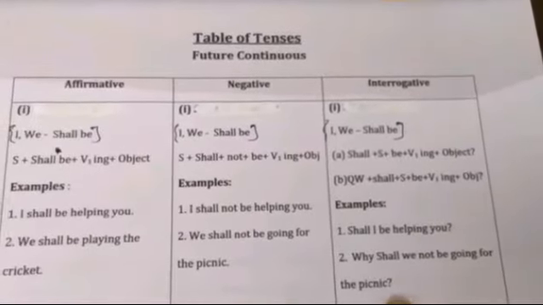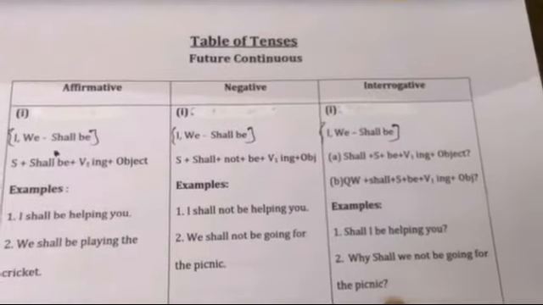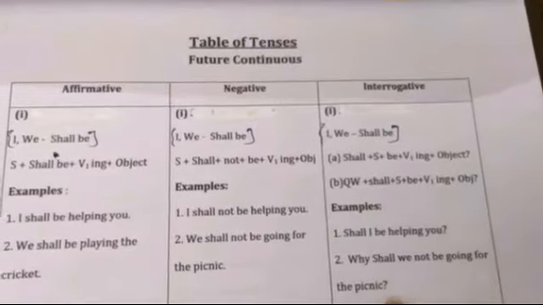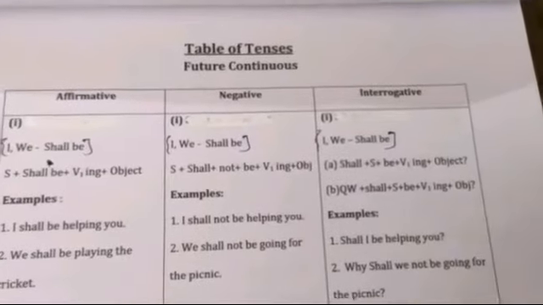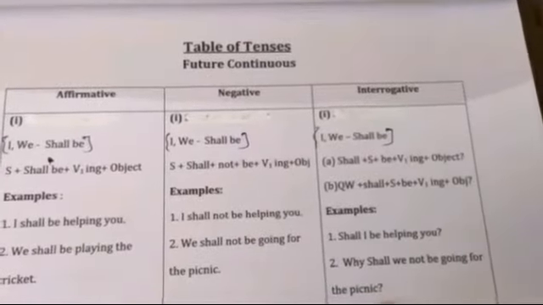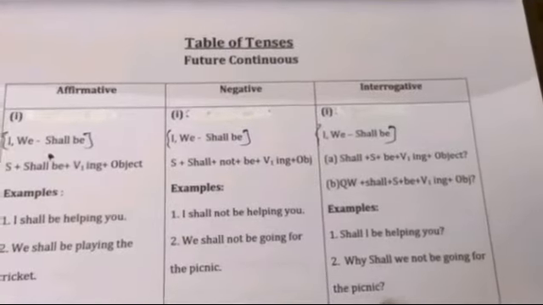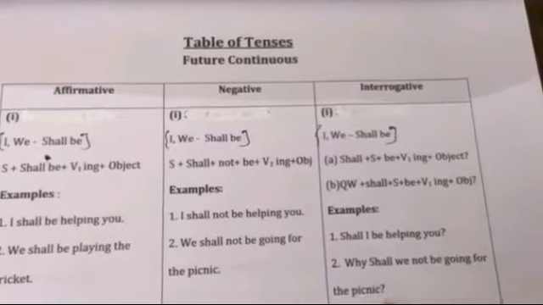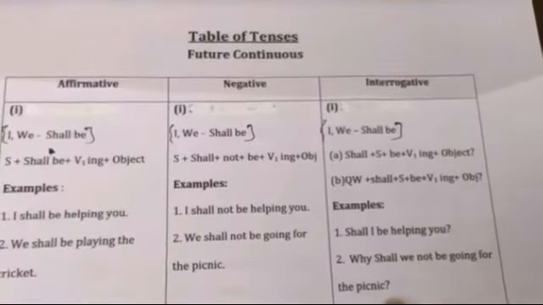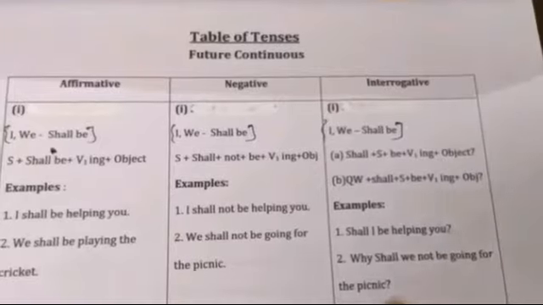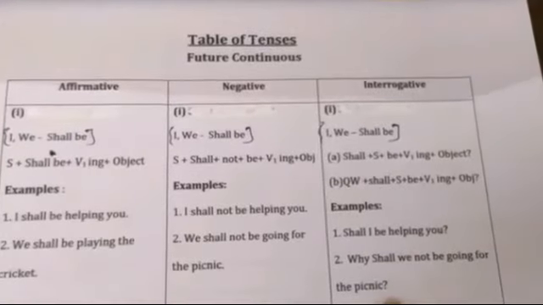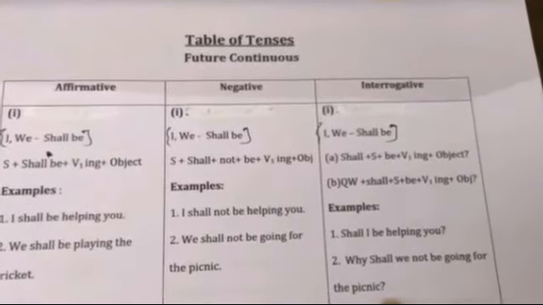So with I and we we put shall be, and the same with force and stress we put will be. The formula is: shall, subject, be, verb first form plus ing, object, and question mark. So we put shall before the subject, and be and verb first form plus ing after the subject.